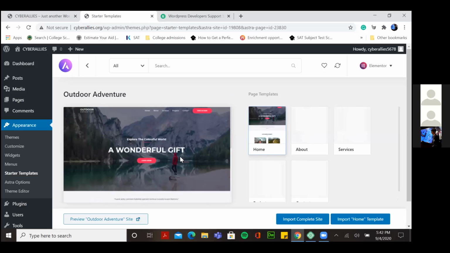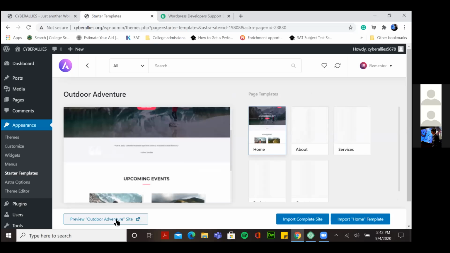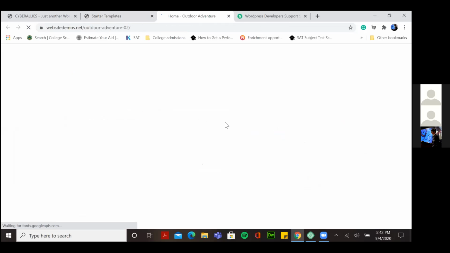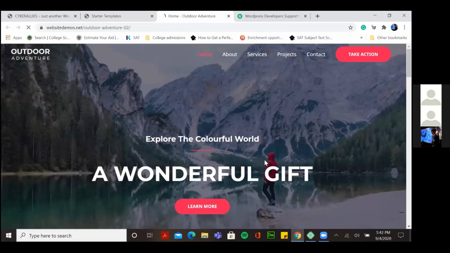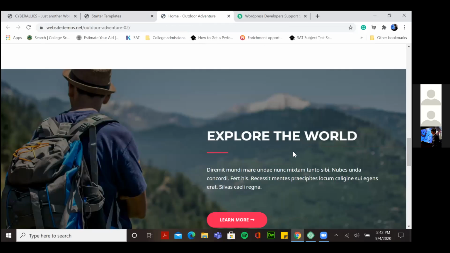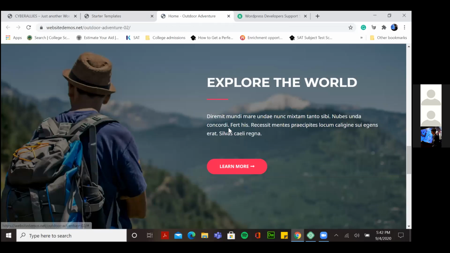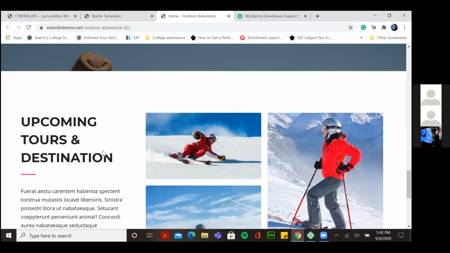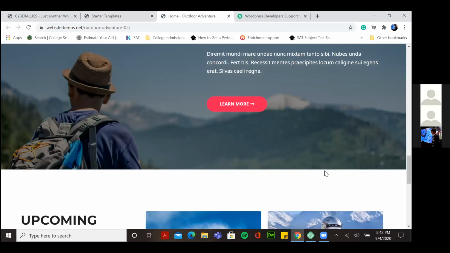So for example, it's a website. We can preview this here. So yeah, so this is the website. अगर मैं इसको download करता हूँ तो ये सारी website हमारे पास आ जाएगी. So we have buttons here. We have, अगर हम इसको ऊपर click करते हैं, we have pictures in the background. We have things like that.